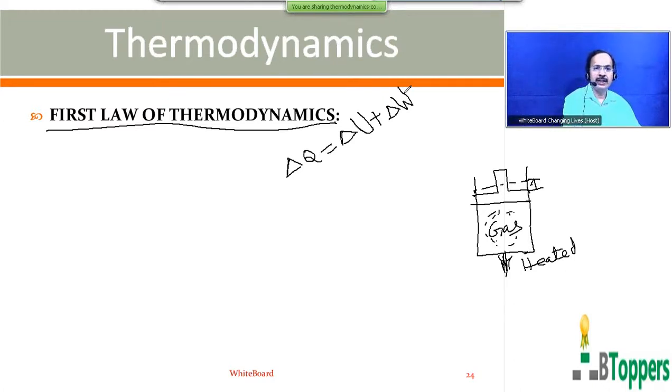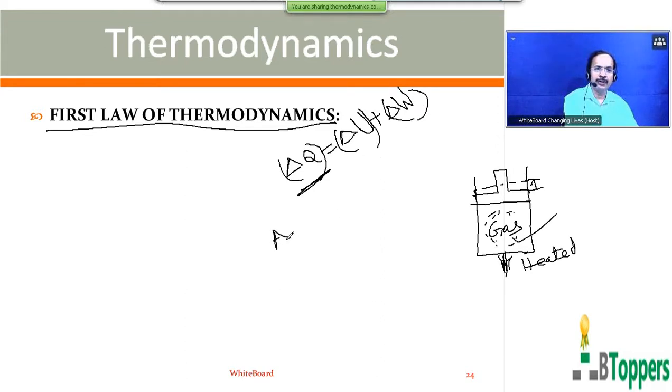Mathematically, suppose delta Q represents the quantity of heat energy absorbed by the system. The system may be a gas in a good number of problems, but not necessarily gas. The first law of thermodynamics is applicable not only for gases, it can be applied for any closed system, solid or liquid or gas. So delta U represents the change in energy of the system, and delta W the work done by the system. So the heat energy absorbed by the system in a process will be equal to the sum of the change in the internal energy of the system and the external work done by the system in that process.